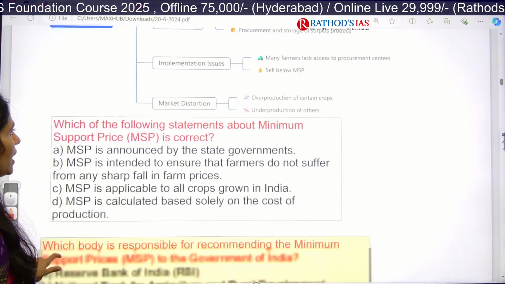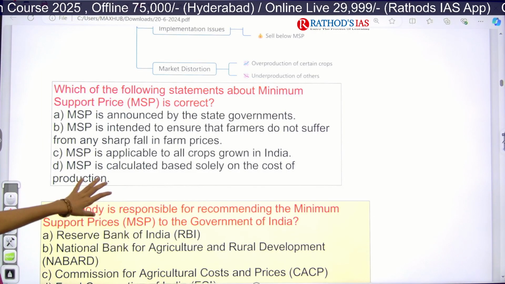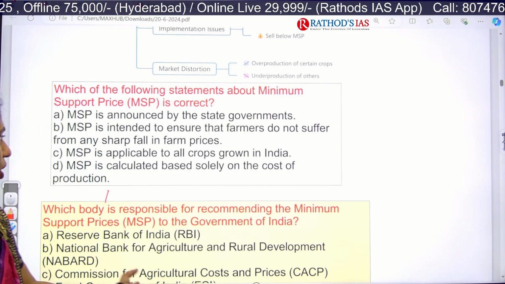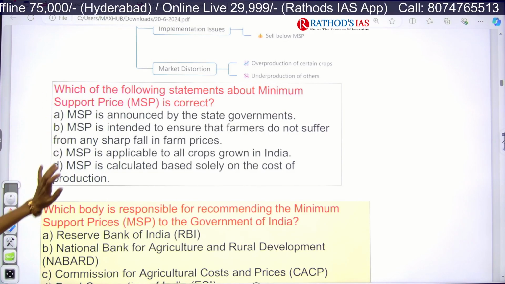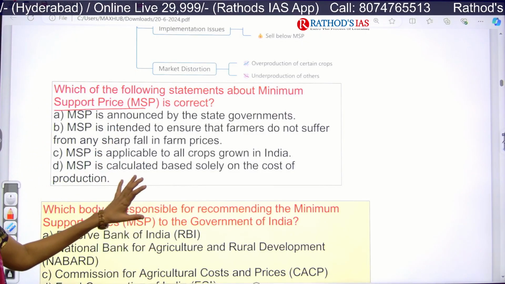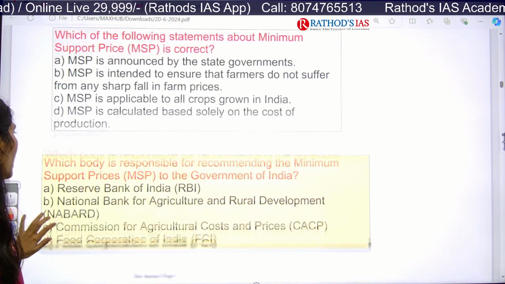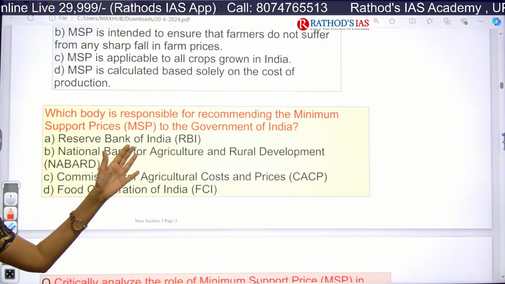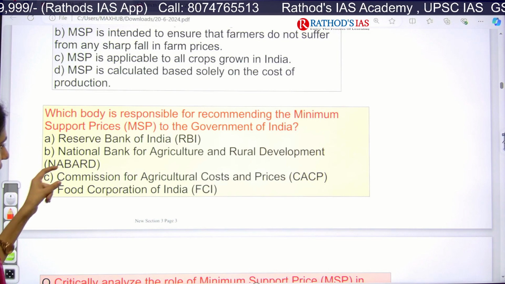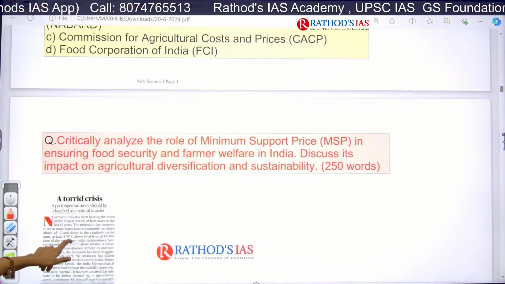And let us see the next question. I want to give you some practice questions. Please see this question and let me know the answer in the comment box. I'm not going to explain these questions. The first one is just asking what the meaning of MSP is. I explained that clearly, so see which option suits that. And the next one is, which body is responsible for recommending this MSP. So this is your homework. After doing some research, please let me know which is the correct answer for this question. And I want to give you one mains question.